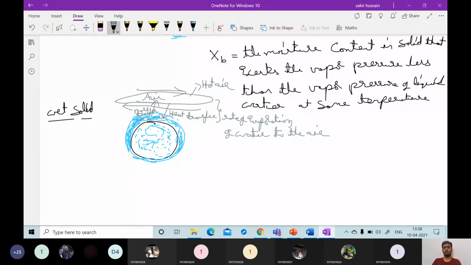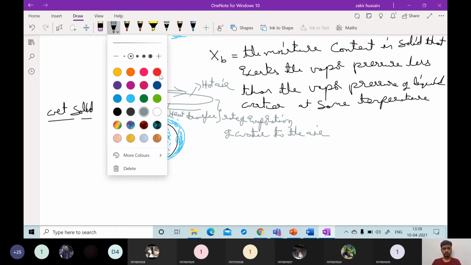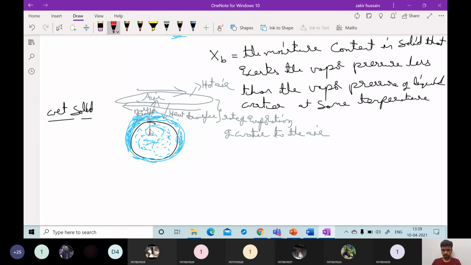Whenever this water content is present in an unbound or free form, the same pressure will be exerted. Whenever that water content is present very deep inside, for that water content to come outside to the surface, there are many mechanisms.